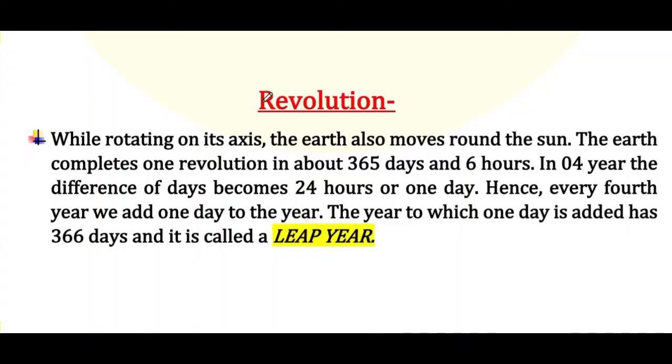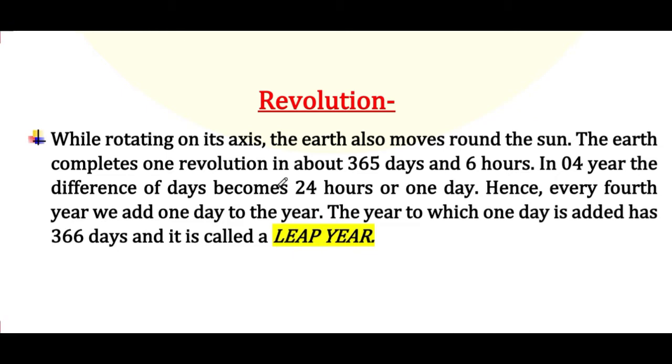As we understood rotation, now we move towards revolution. While rotating on its axis, the Earth also moves around the Sun. The Earth completes one revolution in about 365 days and 6 hours. In 4 years, the difference of the days becomes 24 hours or 1 day. Hence, every 4 years, we add 1 day to the year. The year to which one day is added has 366 days and that is called a leap year.